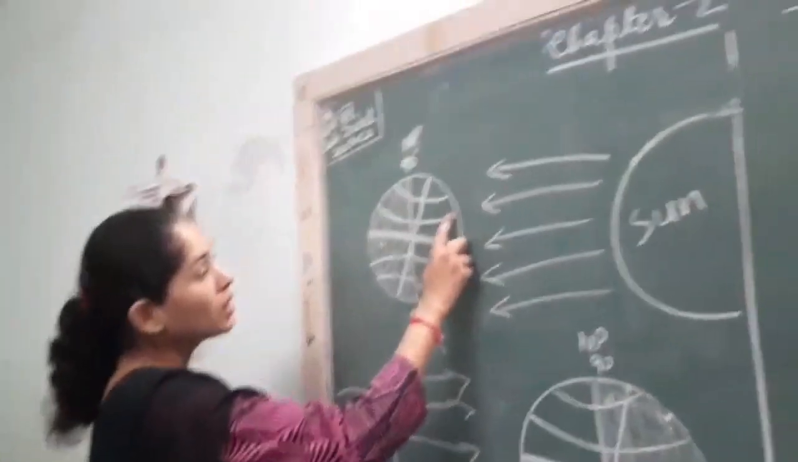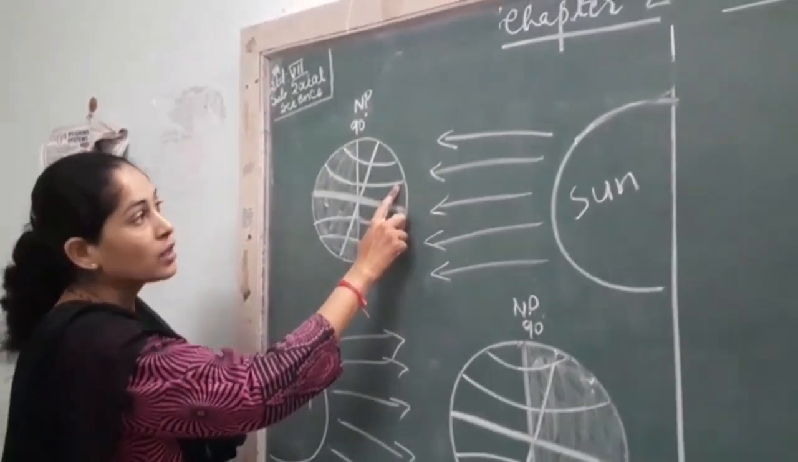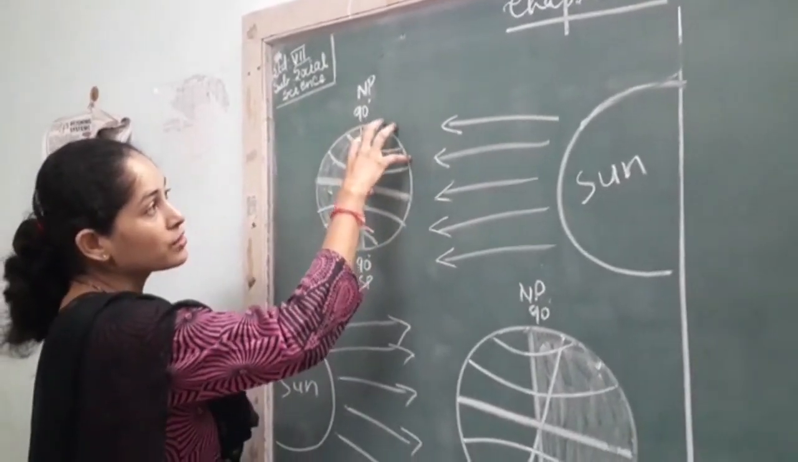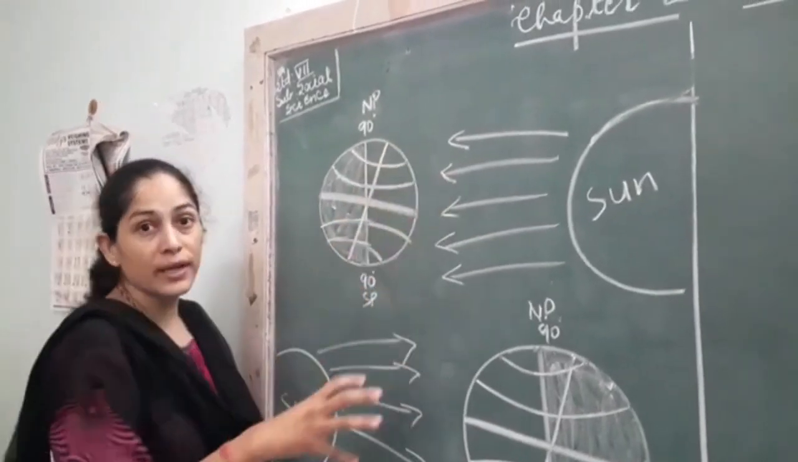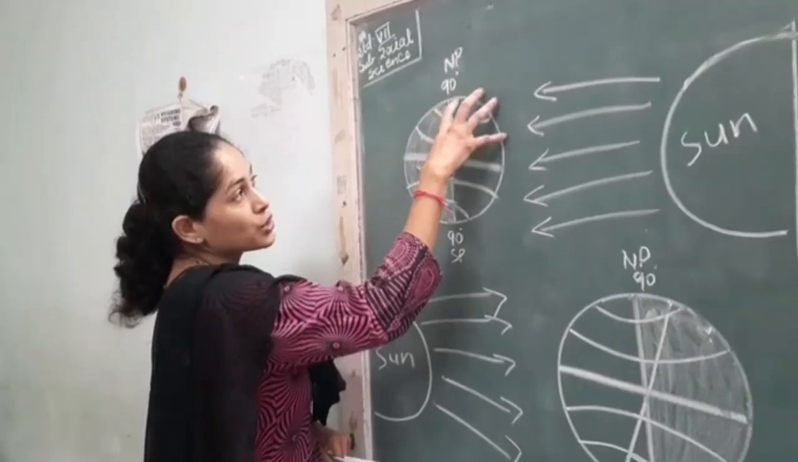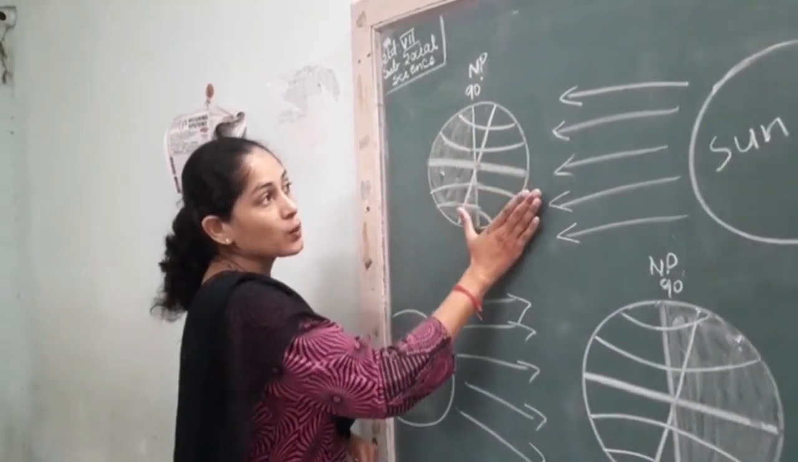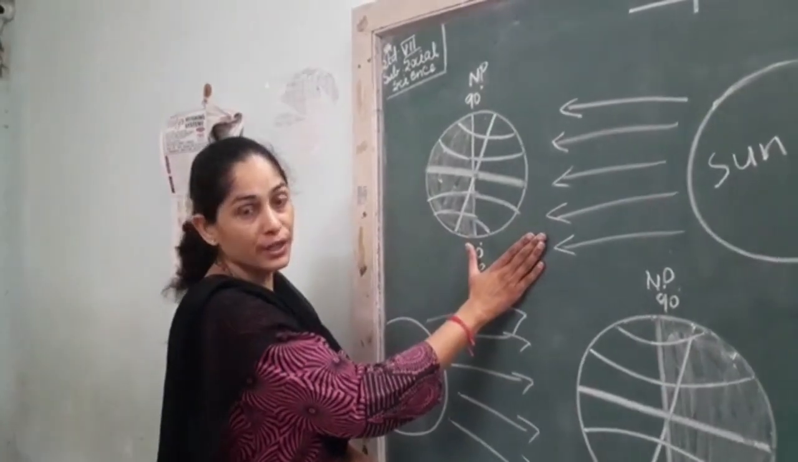Okay. Now here what happens? On 21st June, the sun rays directly fall on the Tropic of Cancer, due to which this portion receives straight direct sun rays from the sun, and because of that this portion will have longer days and shorter nights. Okay, this happens on 21st June, the longest day of the year.